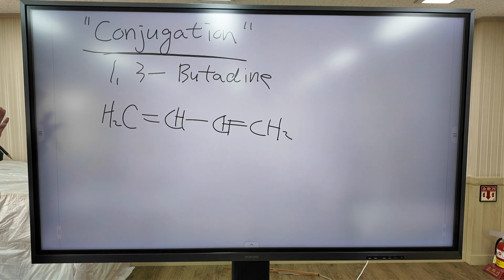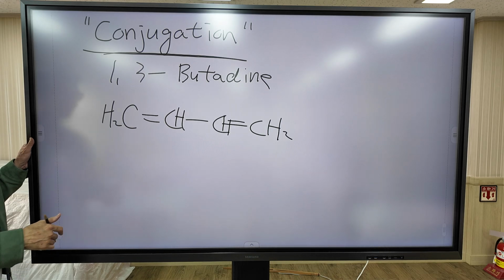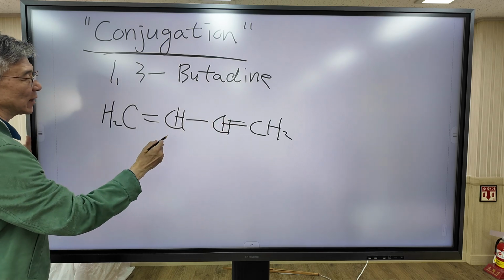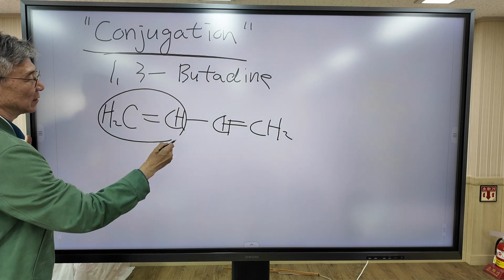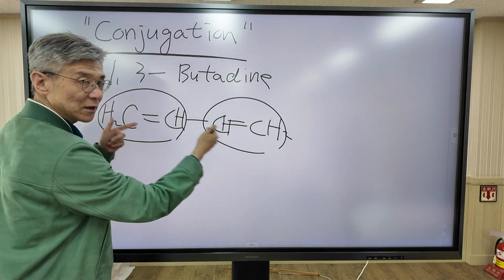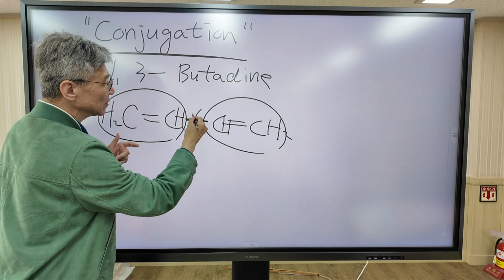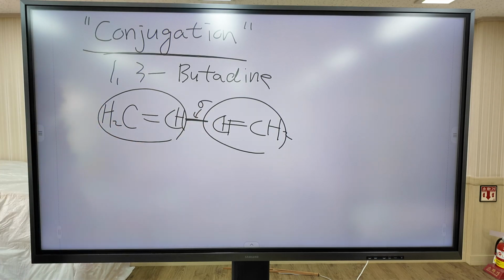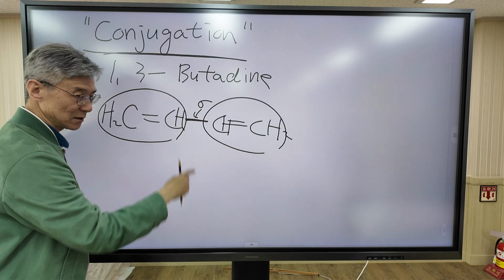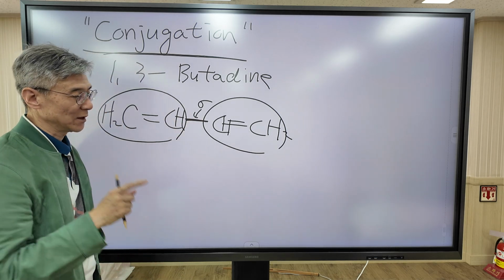This molecule is very important. At first glance, you might think that this 1,3-butadiene looks like two alkenes simply connected by a simple sigma bond. But it is not so simple. According to experimental observation, the bond length between